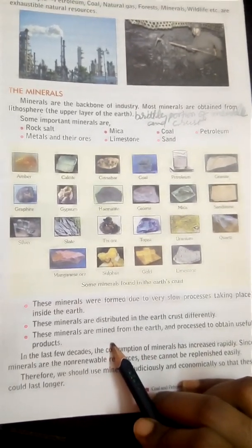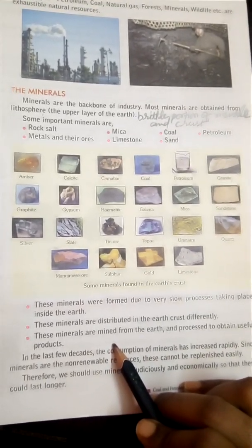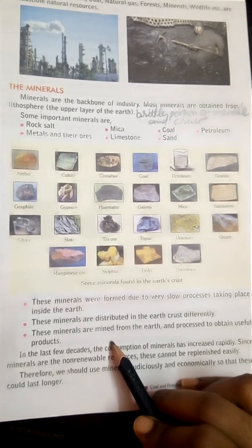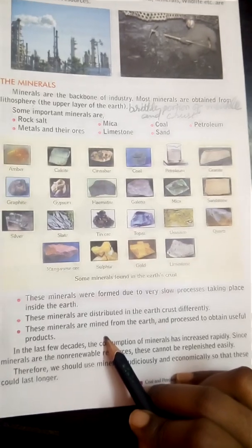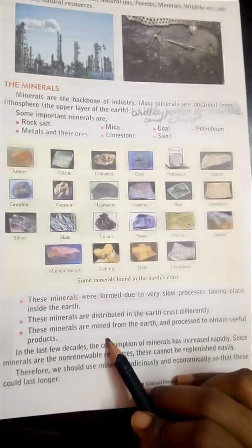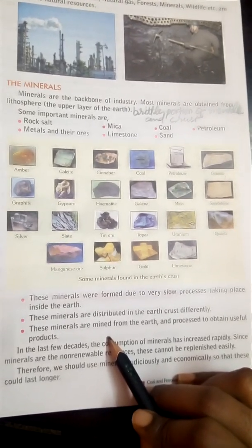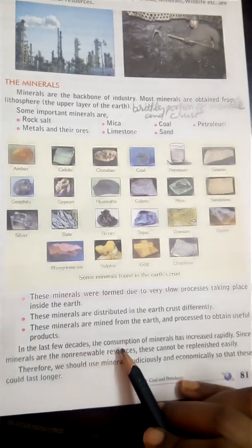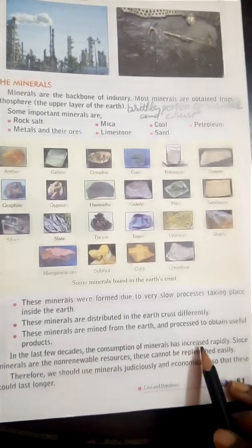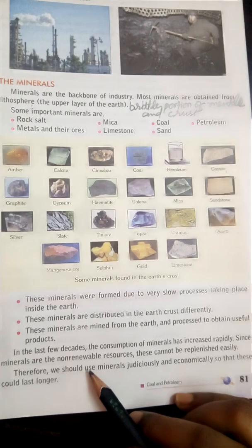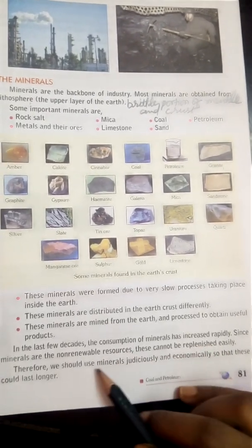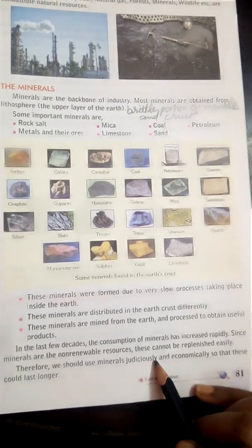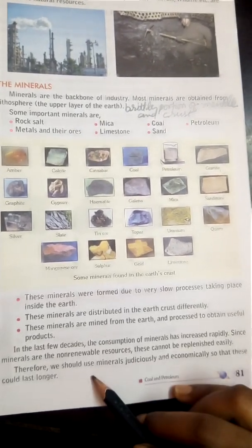So children, as they are found inside the earth crust, they are mined from the earth crust, and then they are processed, refined, and then they are used to make different types of useful products. In the last few decades, the consumption of minerals has increased rapidly. Since minerals are non-renewable resources, these cannot be replenished easily. Therefore, we should use minerals judiciously and economically so these could last longer.